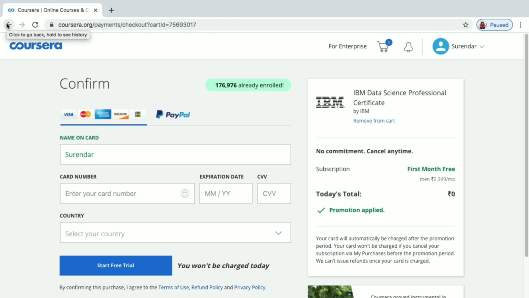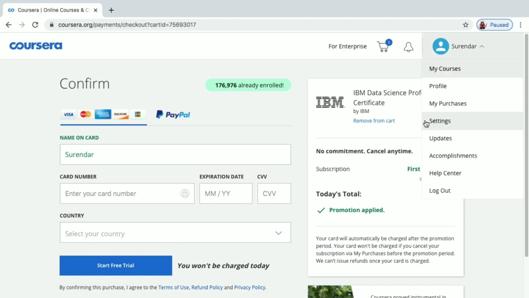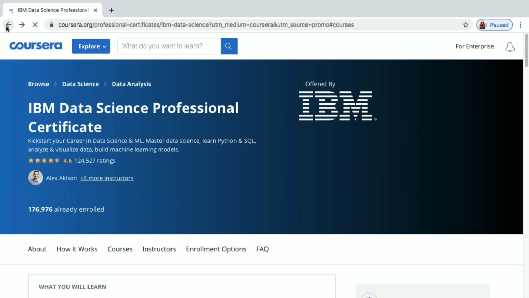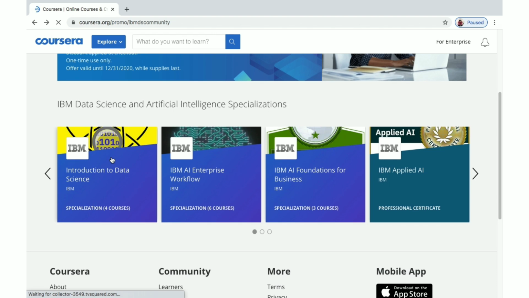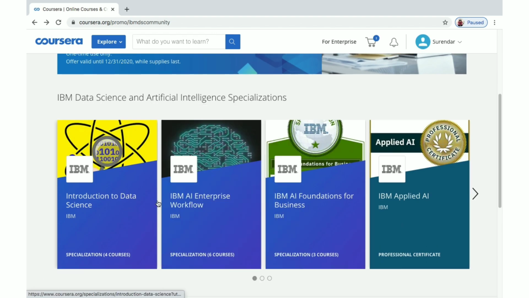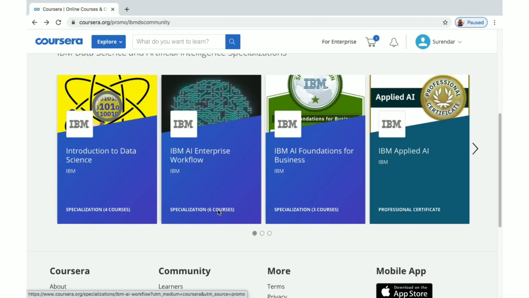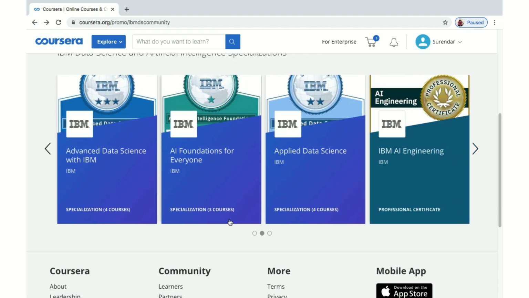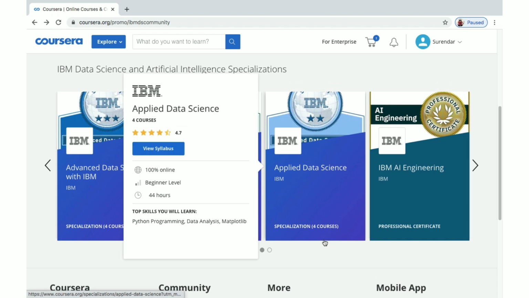And you can cancel the subscription under my purchases. You can see your name at the right top corner. Under your name you can see my purchases. Go there and unsubscribe from the course which you enrolled in, and you won't be charged. You'll get everything for free. Remember, this offer is valid for only 1 month. I'm reminding you again, don't click on start free trial. Give your card details, subscribe to a particular course, and cancel it before 1 month.